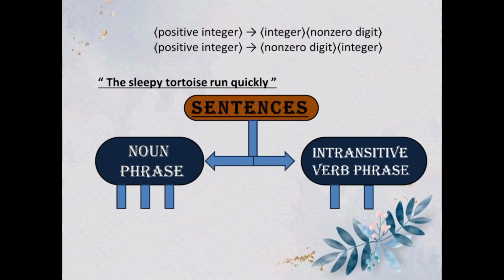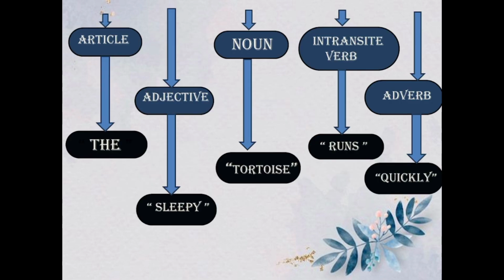The sleepy tortoise runs quickly: the sentence has two parts, which are noun phrase and intransitive verb phrase. The noun phrase has three parts, which are article, adjective, noun, and the intransitive verb phrase has two parts, which are intransitive verb and adverb. The article is the, adjective is sleepy, noun is tortoise, intransitive verb is runs, and adverb is quickly.